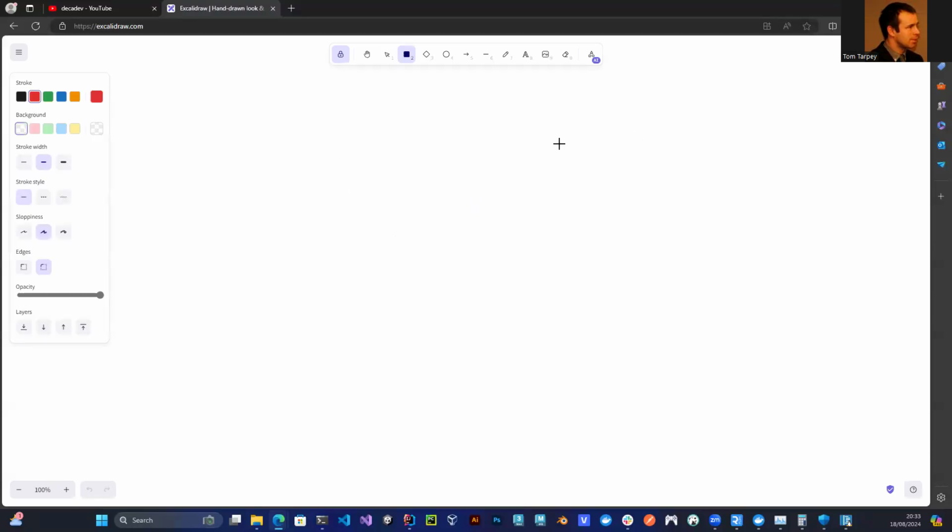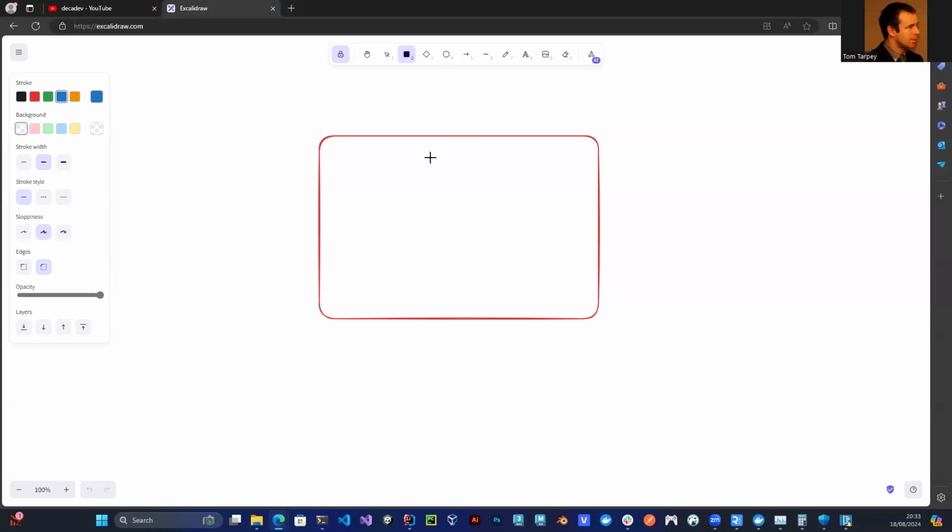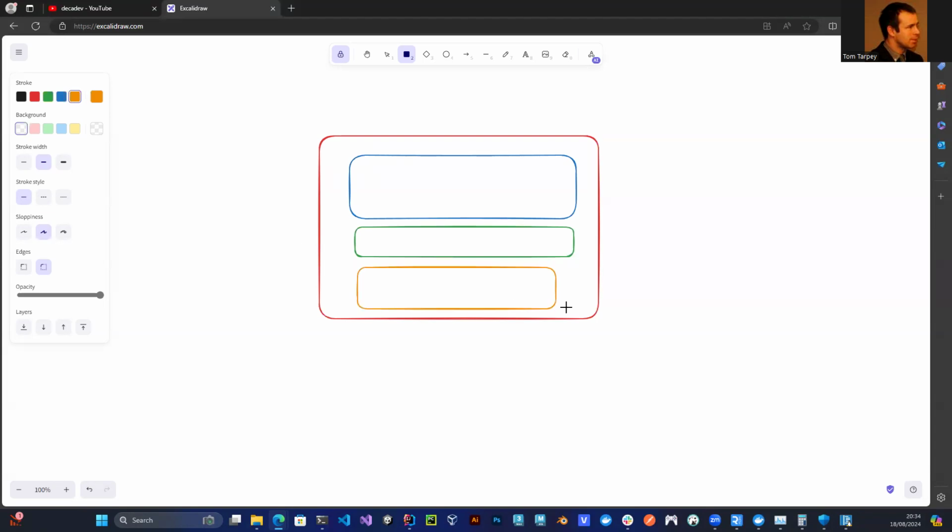At the moment I'm only going to do a front end, so I don't even need a back end at this point. My architecture is going to be the UI, some sort of state management, and some sort of persistence. So first, we want some sort of a UI. This isn't me drawing a UI, this is just me blocking out the idea. We also want state management and persistence. So those are three concepts that we want to go with.